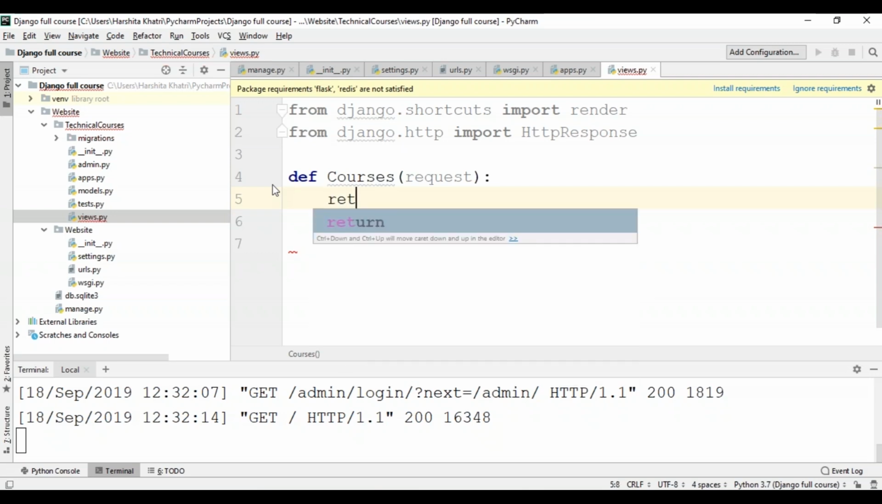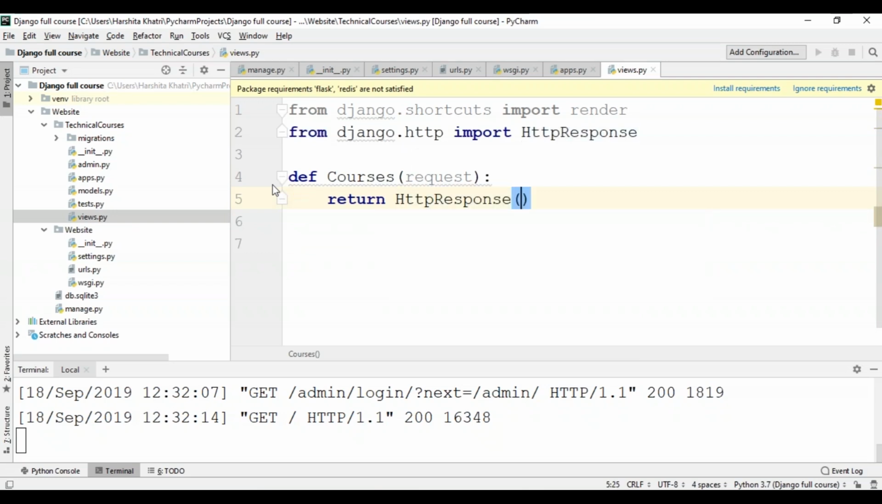To do that, I'll just write return, and I'll be using the HttpResponse function over here. And then I'll just give an h1 tag. Sorry, I have to specify this within quotes. And I'll write this is my home page. So now the views component is ready to display this message on my home page.